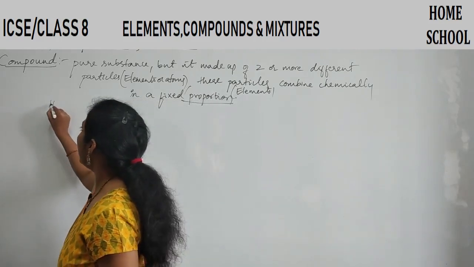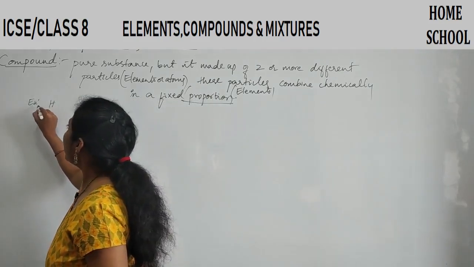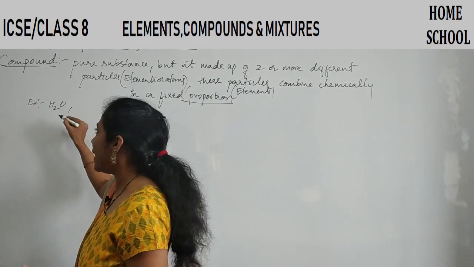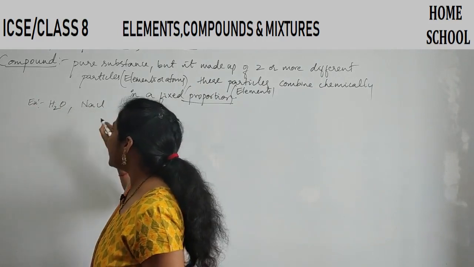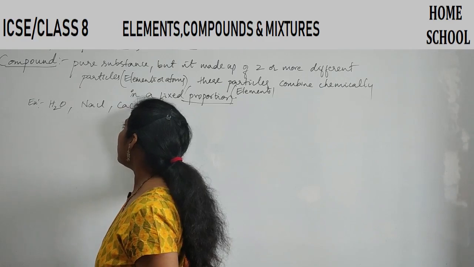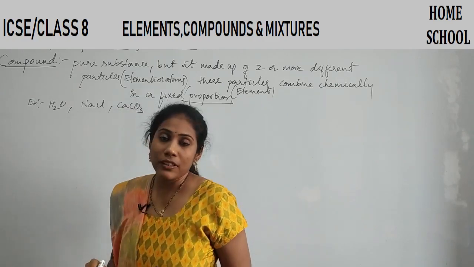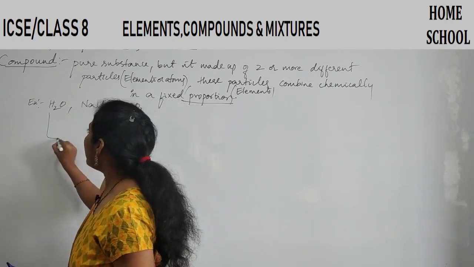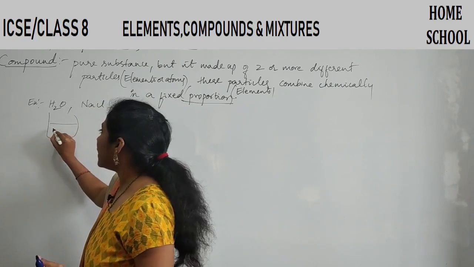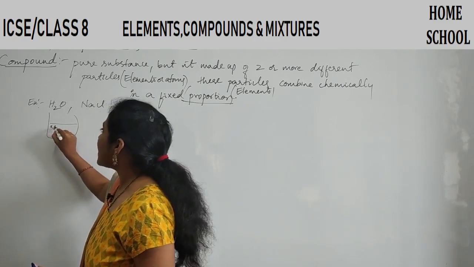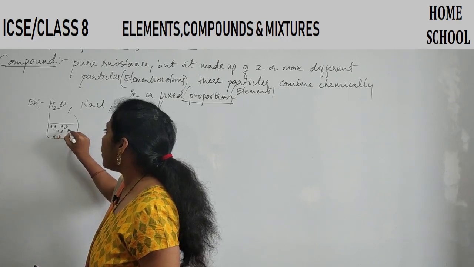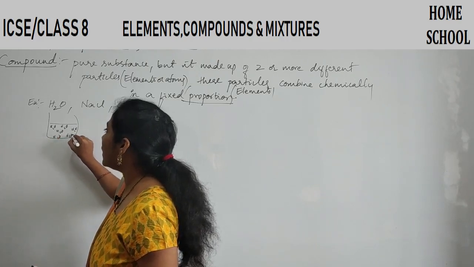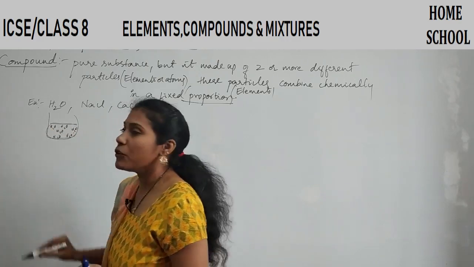Say for example, what examples can I give? H2O is a compound, an example of a pure substance. NaCl is another compound. Calcium carbonate is another compound. Right? Say in a beaker I take H2O, water. Everywhere water is there. Here water is there, at the bottom water is there, in the middle of the beaker water is there. Everywhere only water is there. That's why I call it a pure substance.